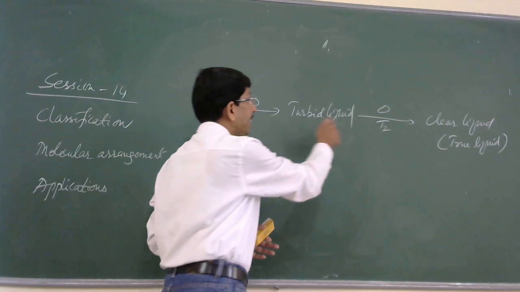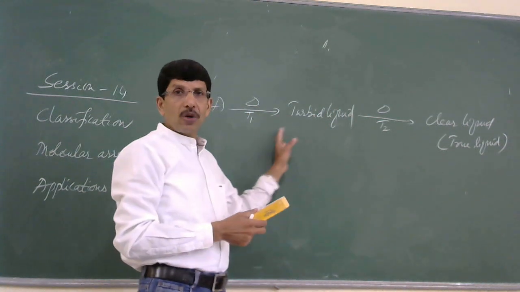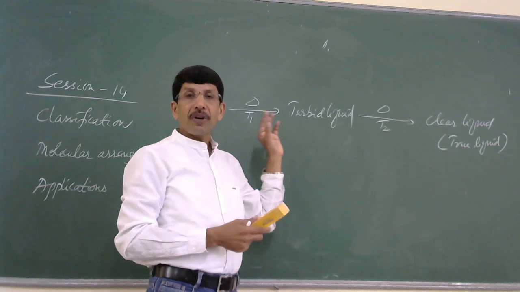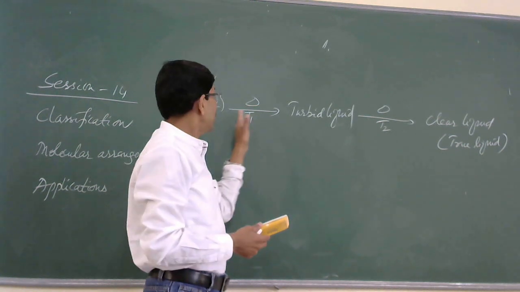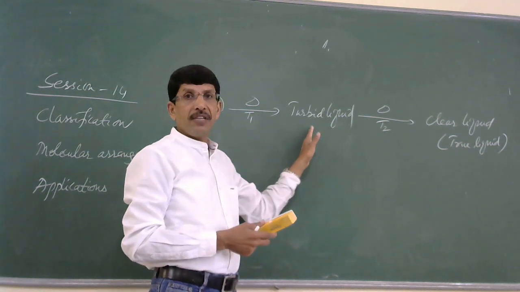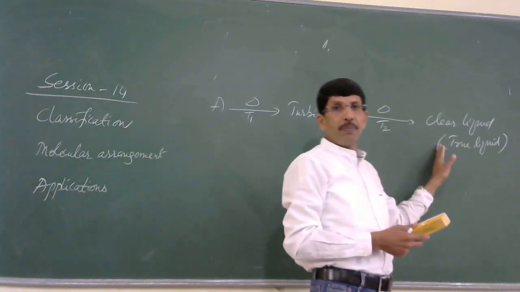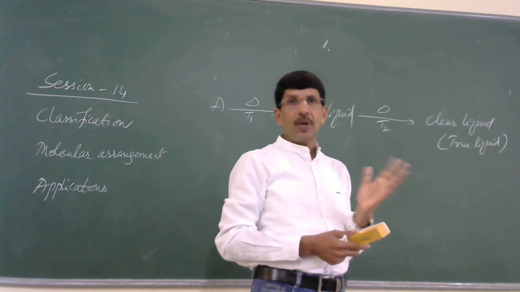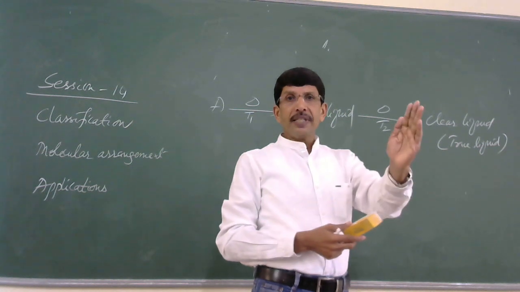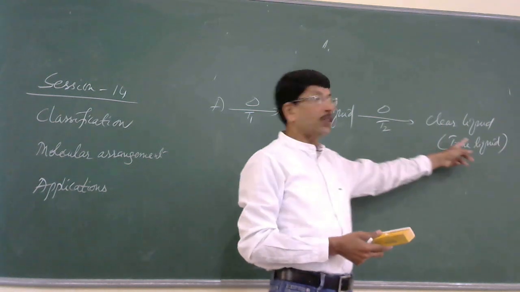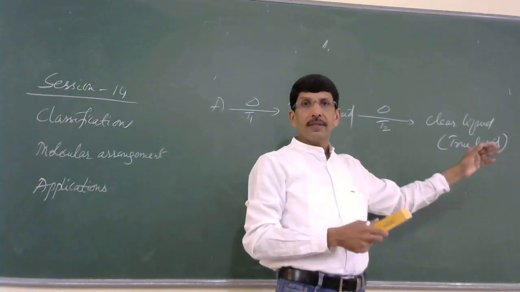These state changes that we come across are perfectly reversible. When you heat solid A at temperature T1, it forms a turbid liquid. Upon further heating at temperature T2, it is converted to a true liquid. Now, these changes are reversible. So, heat the system above T2, then cool it.